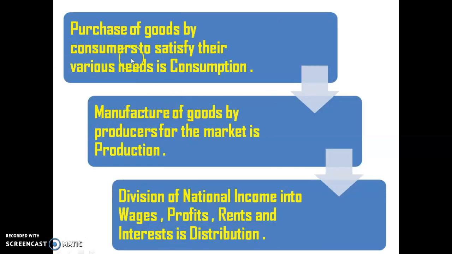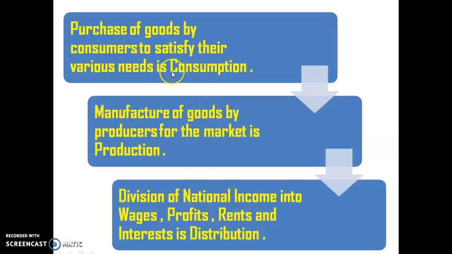In the last part of the chapter, we have three terms. First, consumption, production, and distribution. The purchase of goods by the consumer, that is by ourselves, to satisfy our various kinds of needs is called consumption.